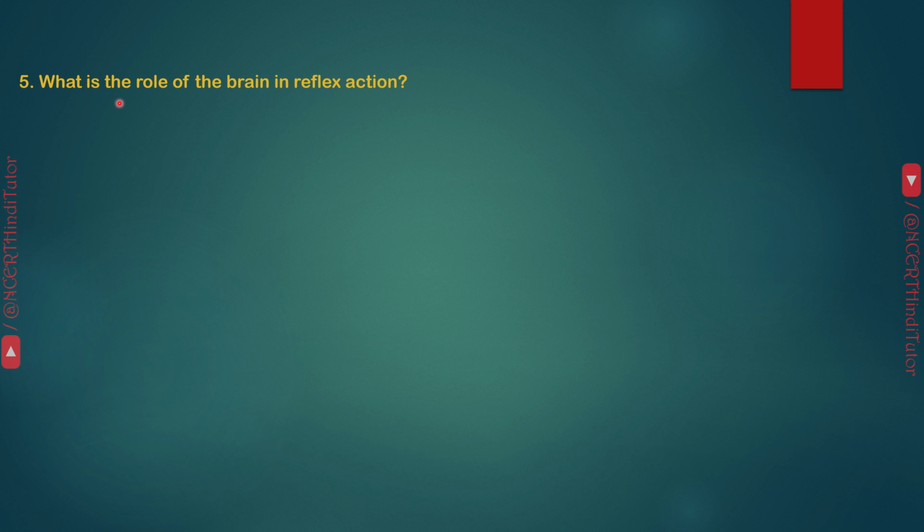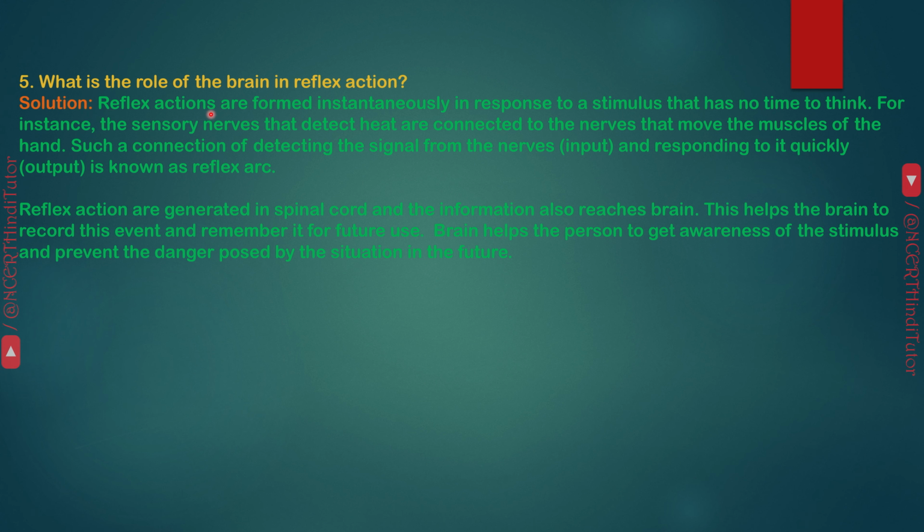Question 5. What is the role of the brain in reflex action? Answer. Reflex actions are formed instantaneously in response to a stimulus that has no time to think. For instance, the sensory nerves that detect heat are connected to the nerves that move the muscles of the hand. Such a connection of detecting the signal from the nerves, that is input, and responding to it quickly, that is output, is known as a reflex arc.